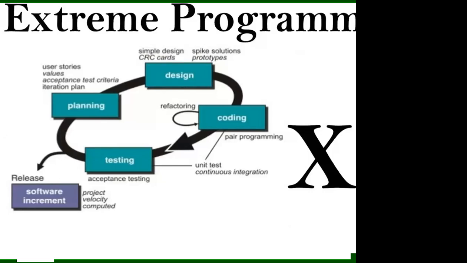Then we move to coding. In coding, we have pair programming. Pair programming means two people work on the same code, and then we move to refactoring. Internal code will change, but it will not affect the external behavior. Any modification of the internal code is refactoring. And then we move to unit test.